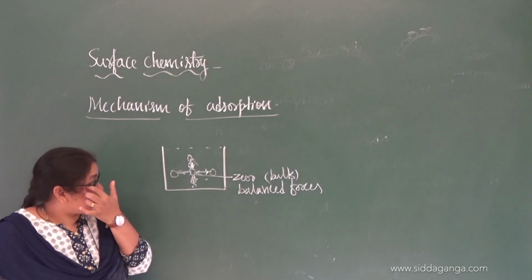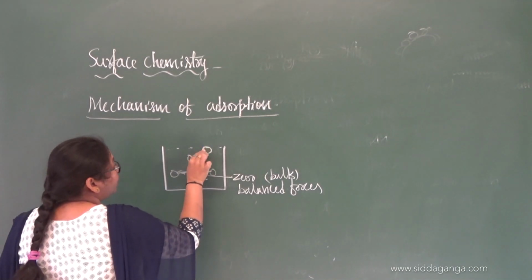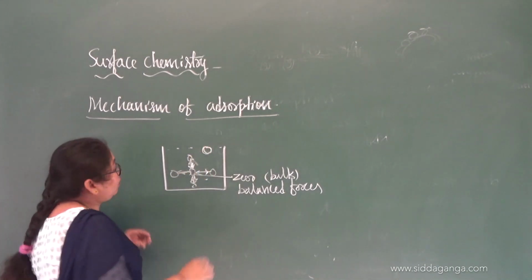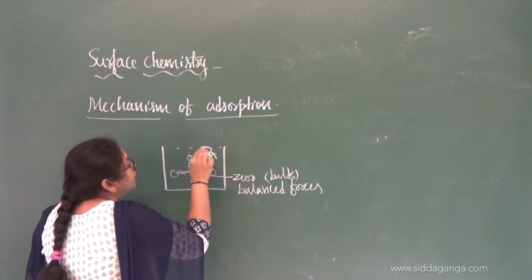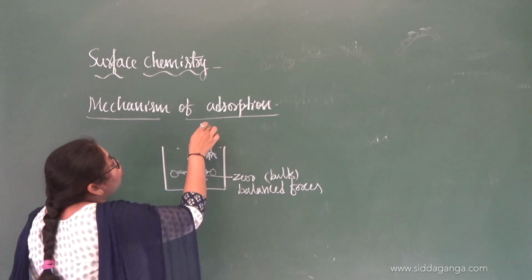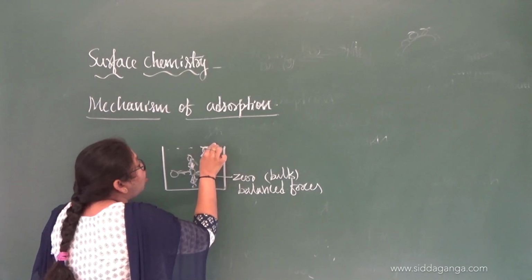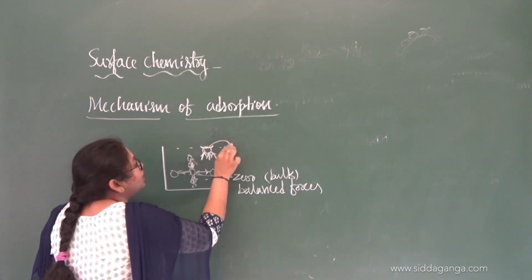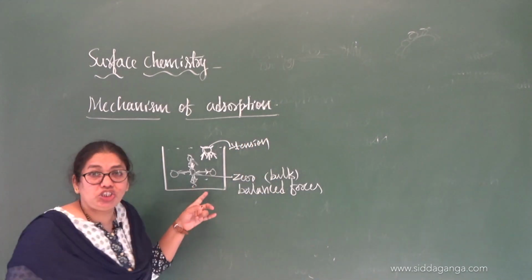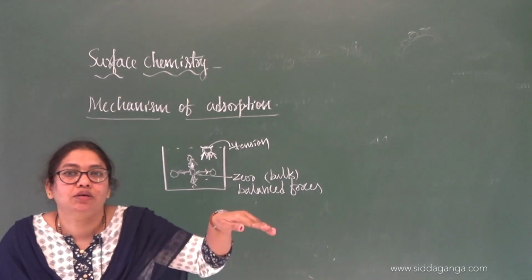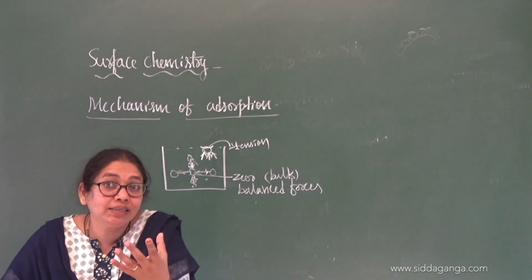Right? So that is the concept. But if you take a molecule at the surface, what happens? It is attracted from one side. There will be no force of attraction from the other side. So there will always be a tension at the surface. Surface tension. There will be depression at the surface of a liquid if you are taking that one on the surface inside a container.